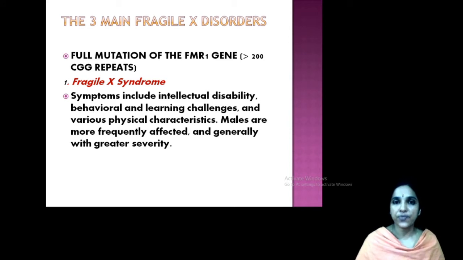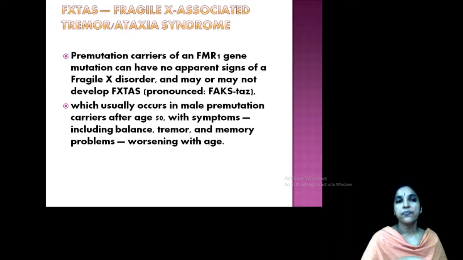Of the three types, the first one is fragile X syndrome. Symptoms include intellectual disability, behavioral and learning challenges, and males are more frequently affected and generally with greater severity. So this is fragile X syndrome, the first one. And the second one is pronounced FAXTAS, FXTAS: fragile X associated tremor ataxia syndrome.